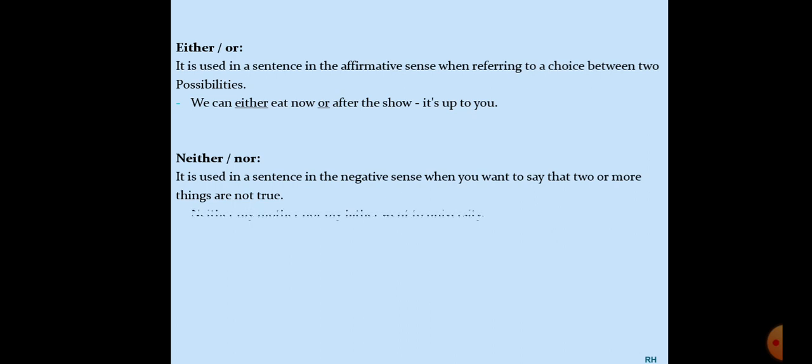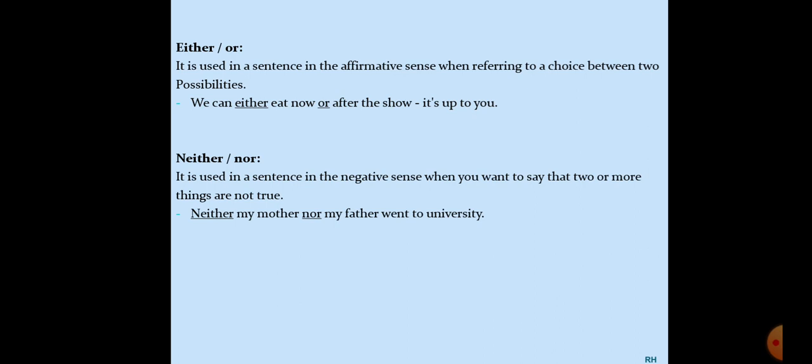How? Let's look at an example. Neither my mother nor my father went to university. So what are they talking about over here? Maybe, for example, somebody asked who went to university, and you are saying that none of them, neither my mother nor my father.